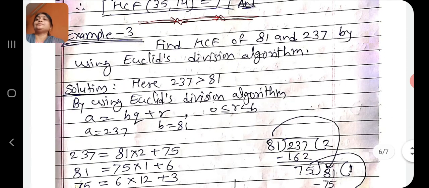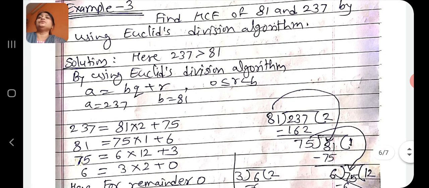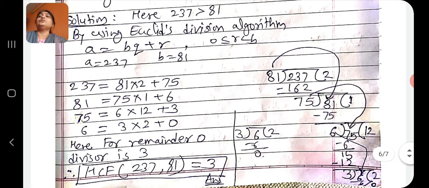Next example. Example 3. Find the HCF of 81 and 237 by using Euclid's division algorithm. Here 237 is greater than 81. Now use Euclid's division algorithm, A equals BQ plus R, where 0 is less than or equal to R, which is less than B. Here A is equal to 237 and B is equal to 81.